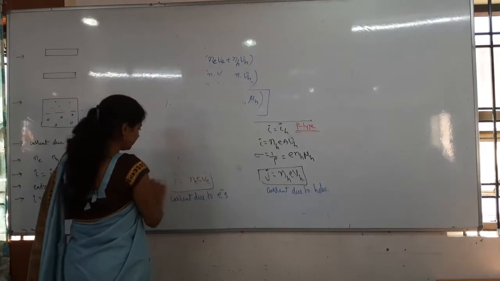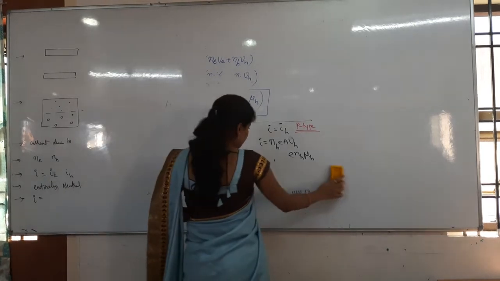Right, next very important table about the intrinsic and then extrinsic semiconductor.